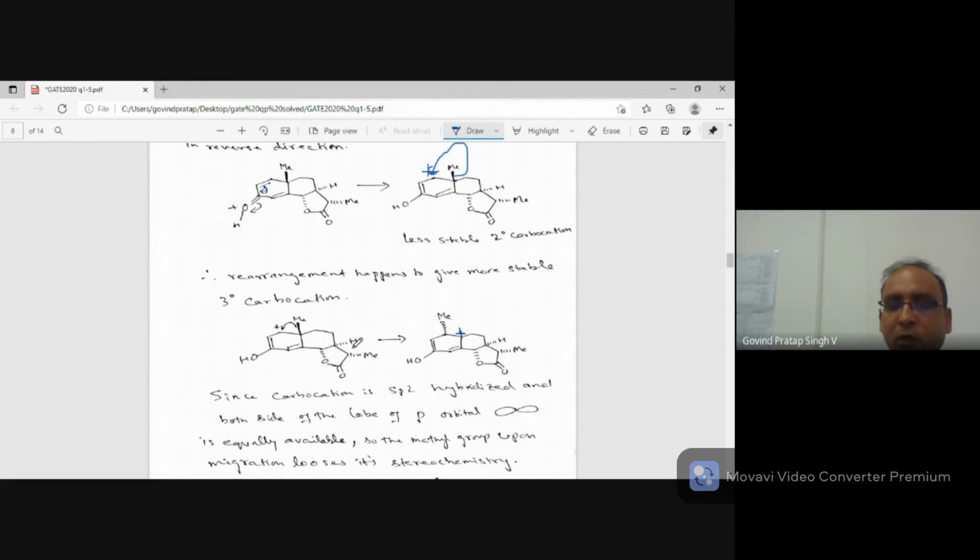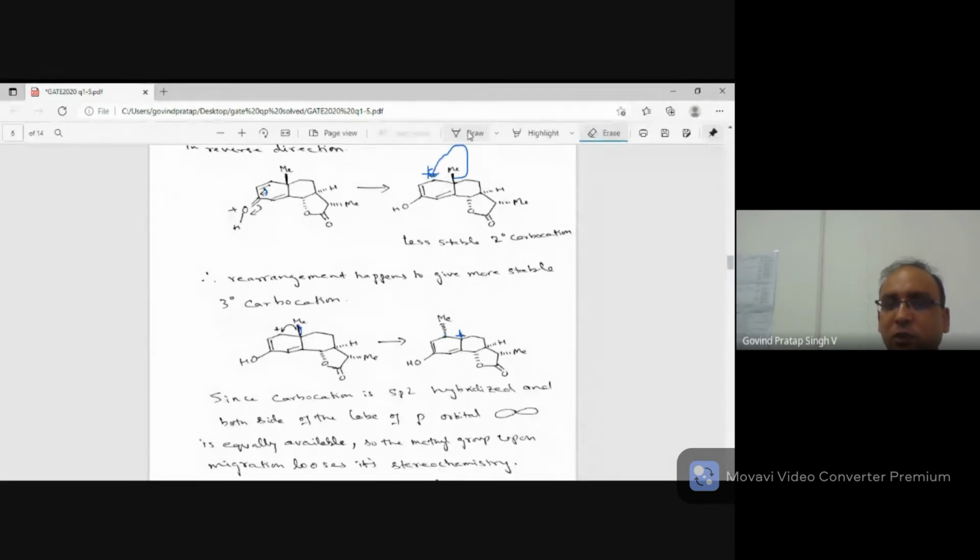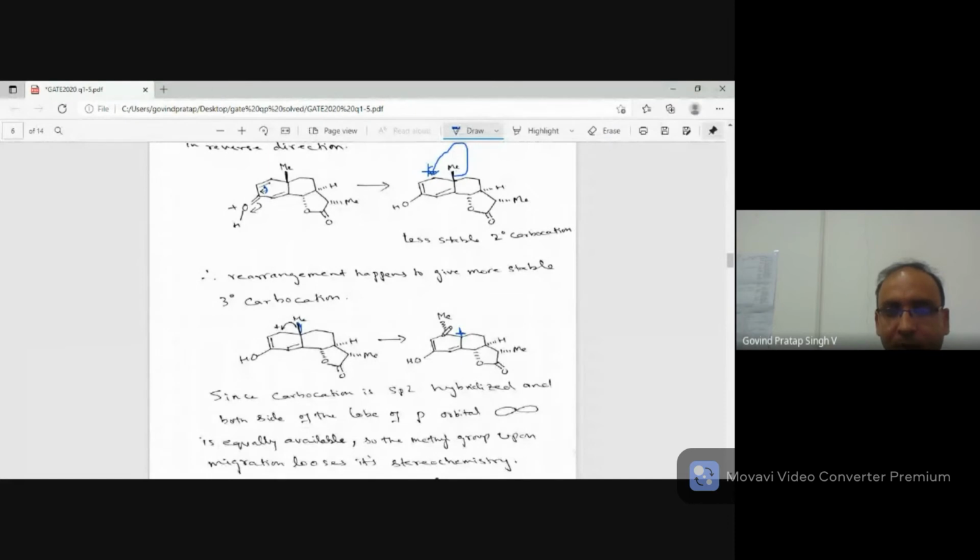Now understand this. Initially, I had put this Me toward the viewer. Now I have put a wavy line. Wavy means we are not fixing the stereochemistry. It can be towards the viewer or away from the viewer.